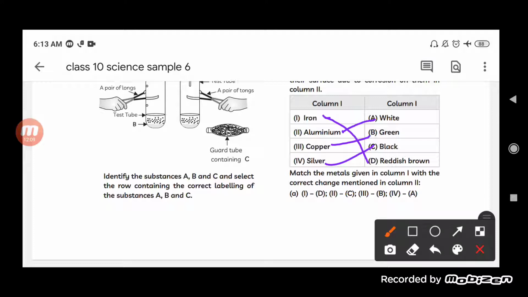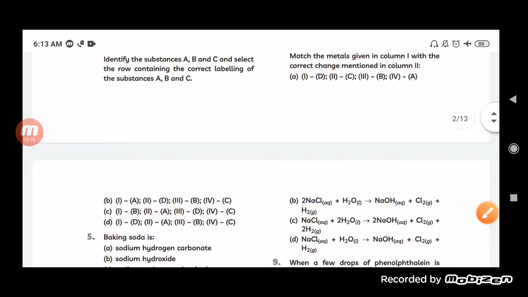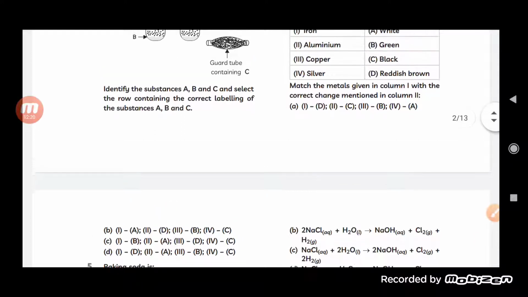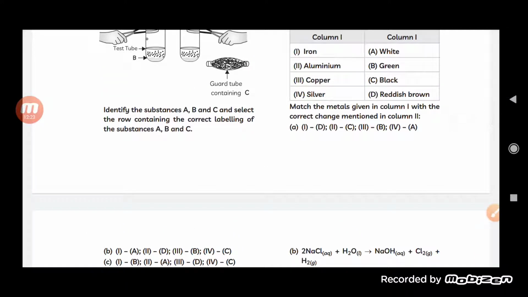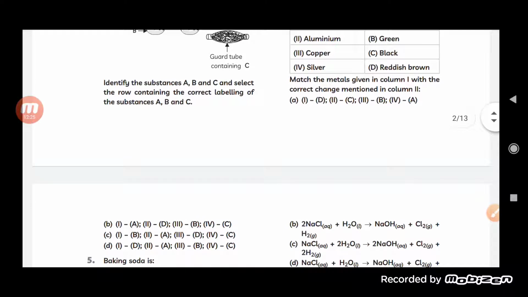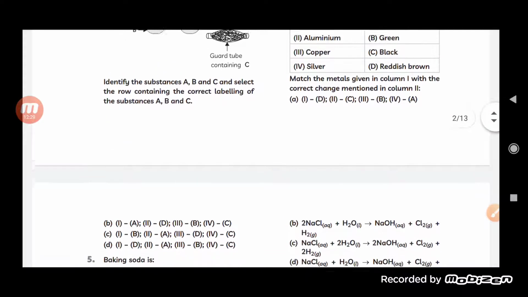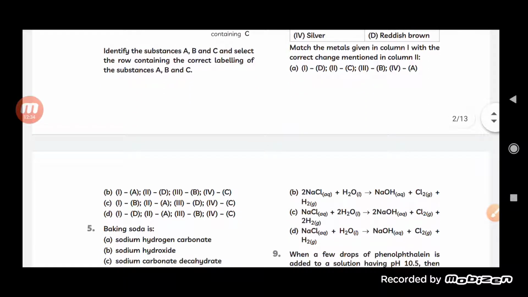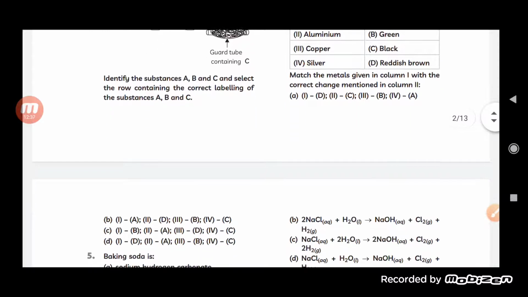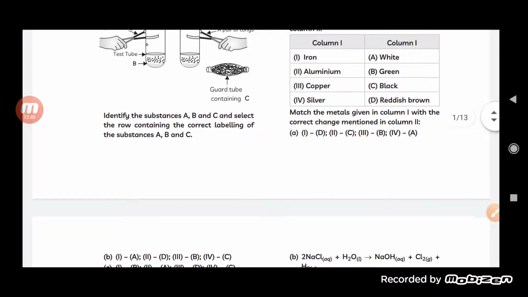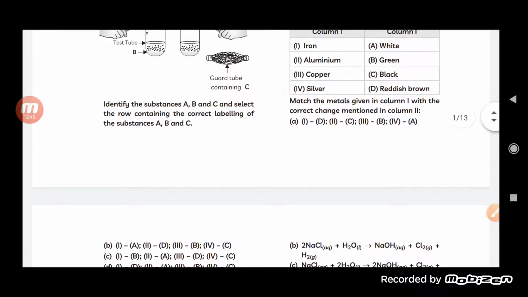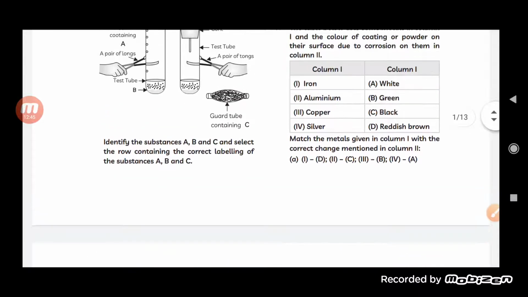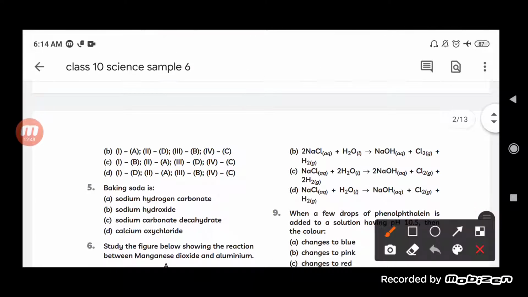So, this is how the metal and the color is formed. According to that, which one will be the correct option? You can see here, first D, that is correct, second C, that is the wrong one. Then first A, that is again wrong, and first B, that is again wrong. In D, first D, that is correct, second A, that is also correct, third B, this is also correct, and fourth C. Okay. So, the correct option will be D.